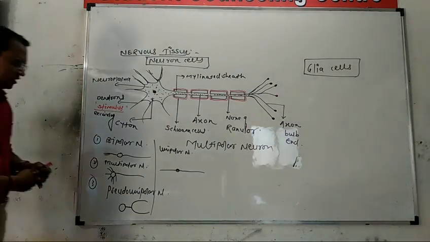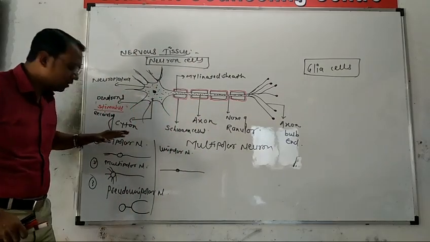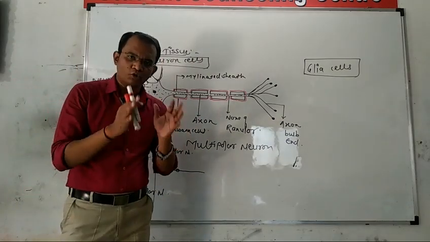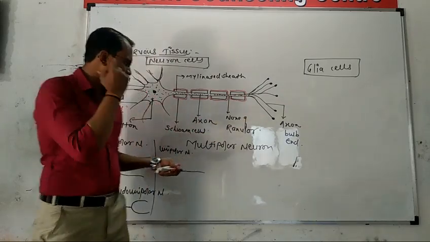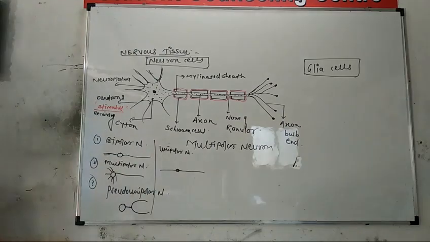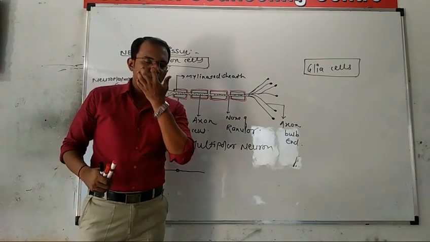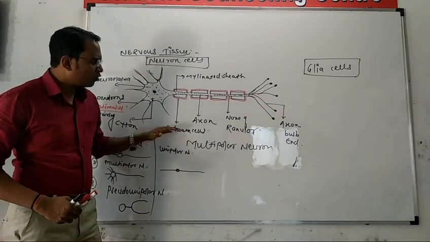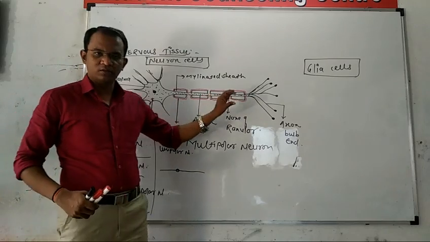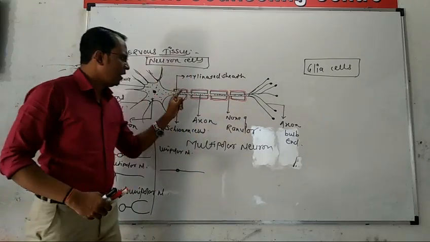So in this way, these are the types of neurons according to their presence of dendrons or dendrites and axons. There are different types of these neurons. So these neurons are the most important cells of the nervous system or nervous tissue, according to this myelinated sheath, which acts as the insulating material or shock absorber.